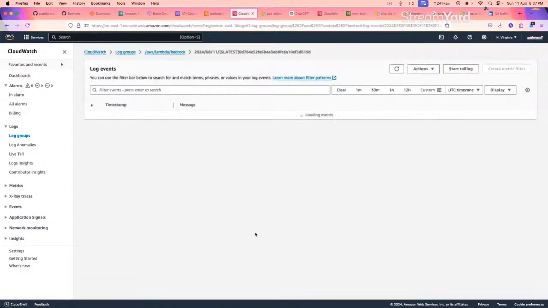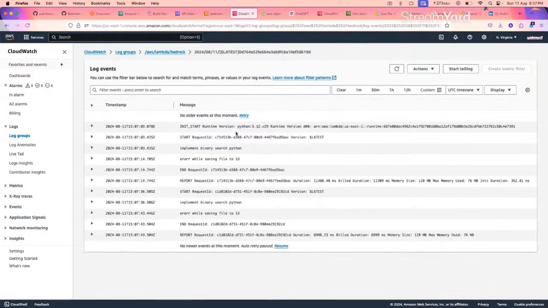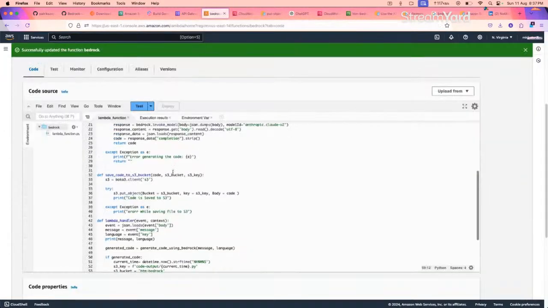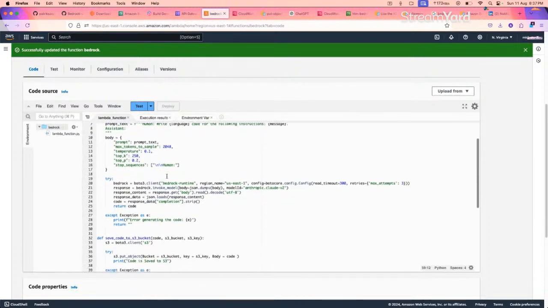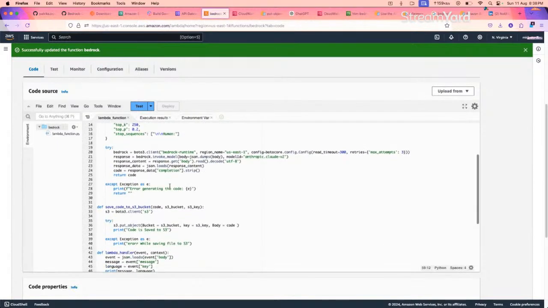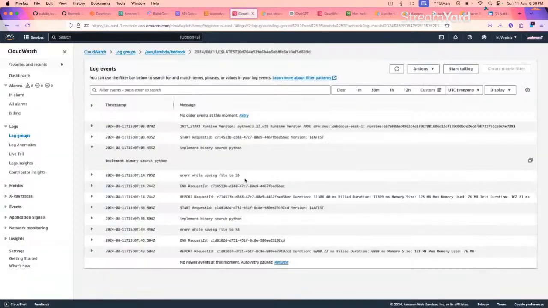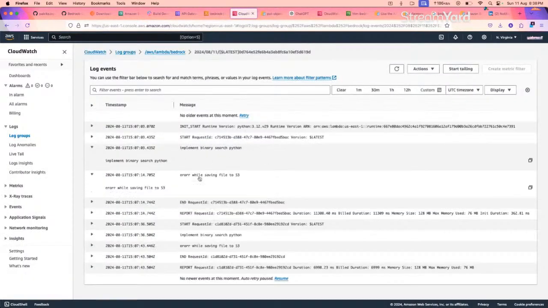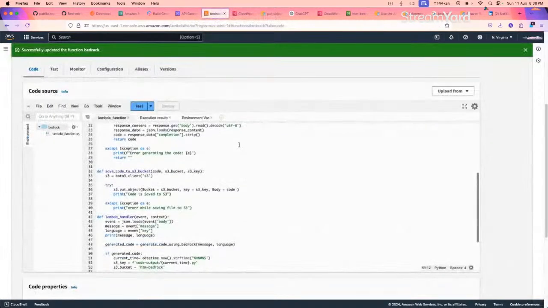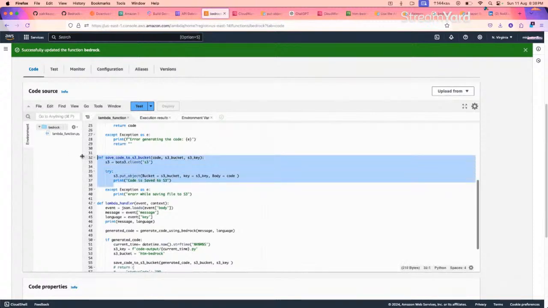Let's check the latest log stream. Okay, it is saying, I told you like implement binary search. This is the message that we are passing. So here I have printed it. Now if we take a look at CloudWatch, it says error while saving file to S3 bucket. So our code generation was good, everything was good. So it has faced issues while saving the file to S3, which means it failed in this particular block. Let me re-verify it.